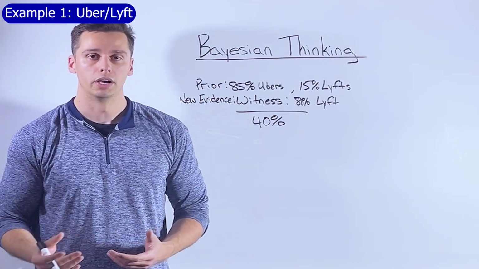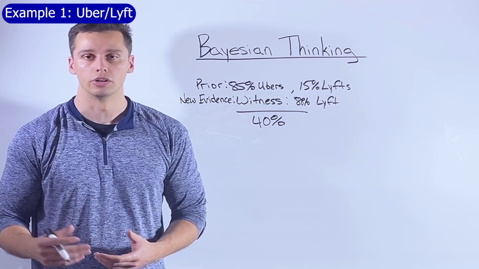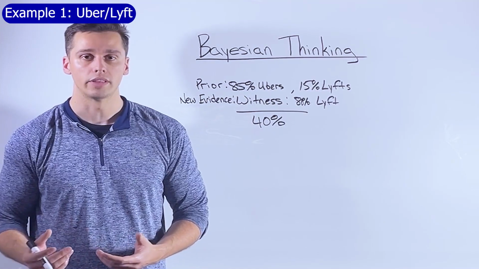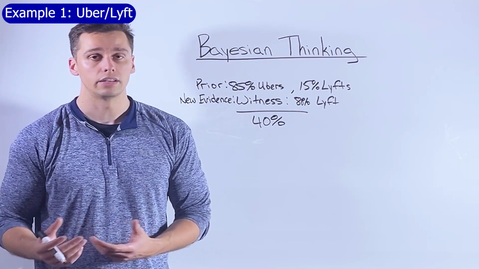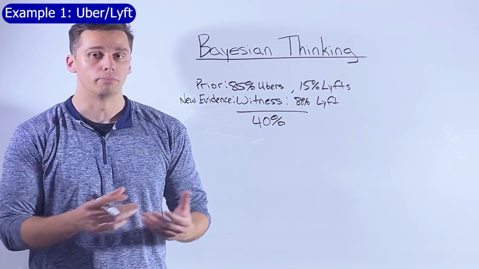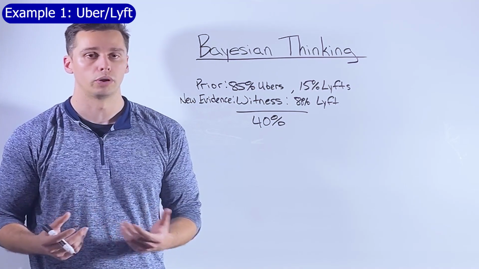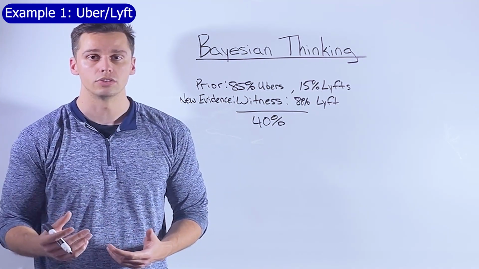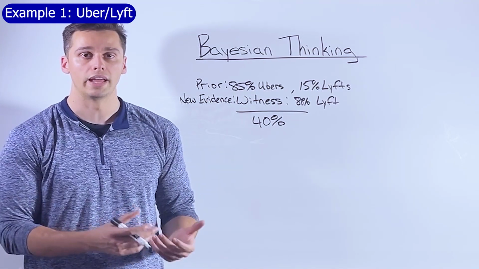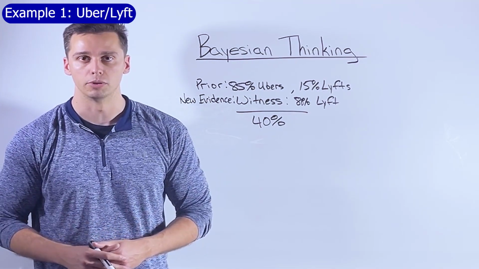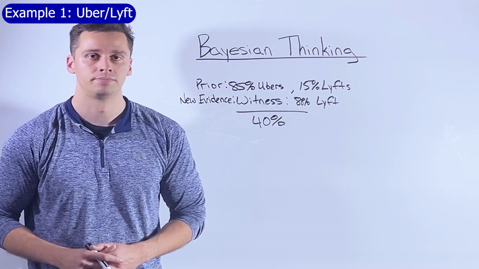So what Bayes' theorem does is help us avoid overreacting. It treats the base rate as heavy and hard to move. Then we have something pulling that heavy base rate in a certain direction. 80% from the witness is a lot different than 15% base rate, so it pulls that 15% all the way to 40. So we start with the base rate, and it gets pulled one way or the other. If we had 10 witnesses who all said the car was a Lyft, we have 10 times more new information. So that's going to pull that heavy 15% even closer to 80%. Now maybe it'll be something like 70% probability the car was a Lyft.